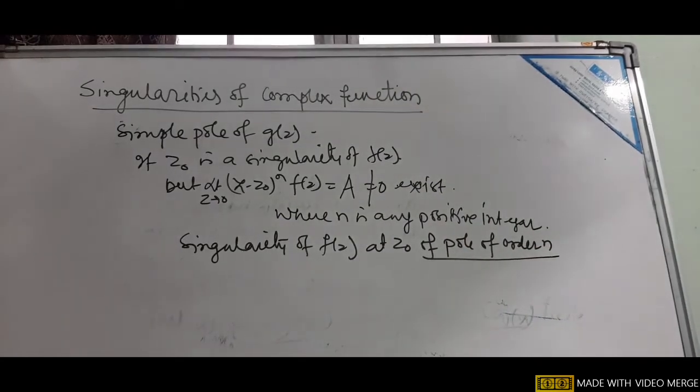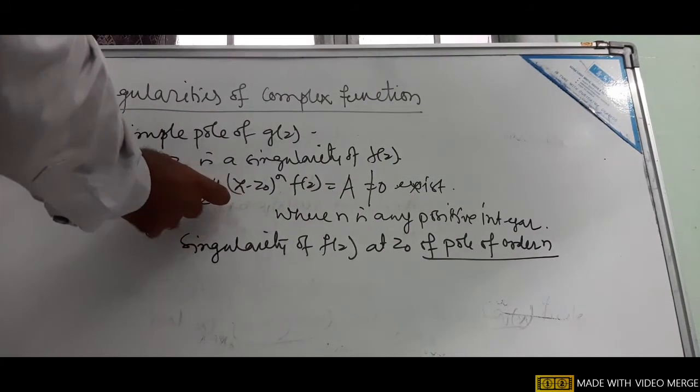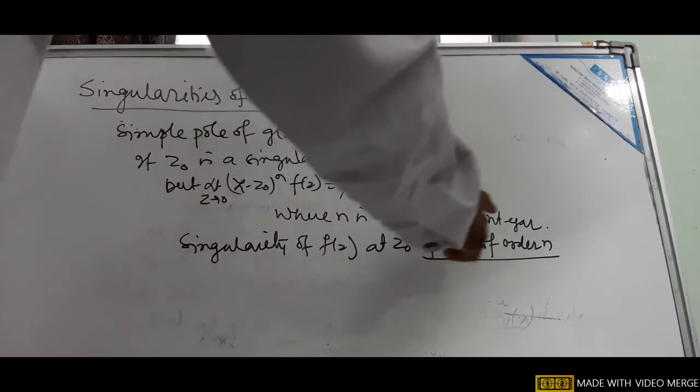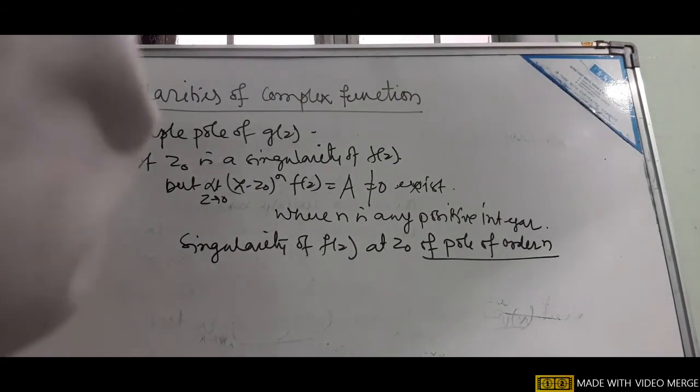That is the meaning: this n, a positive integer, is the pole of order n.